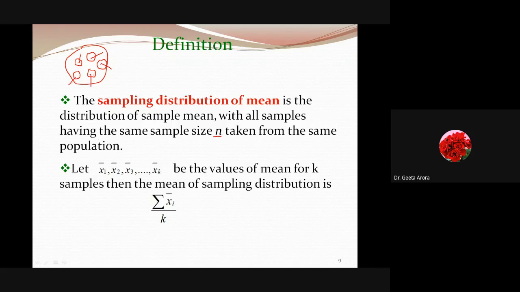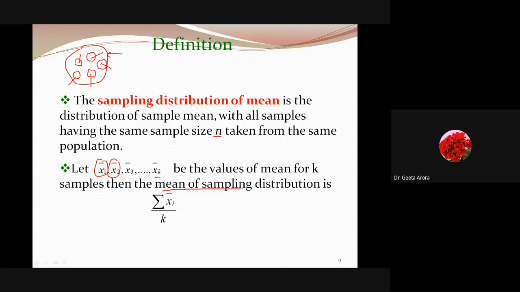So what we have done is, for the first sample I have calculated the mean, that will be x1 bar. For the second sample, we have calculated x2 bar, x3 bar, and xk bar. So I'm getting 5 values. Finally, if I have to estimate something regarding the whole population, we have not gone to the whole population, but we have taken 5 classes, some students from each class, taken their heights, calculated the average height, and now by finding the average of these averages, what we are getting is known as the mean